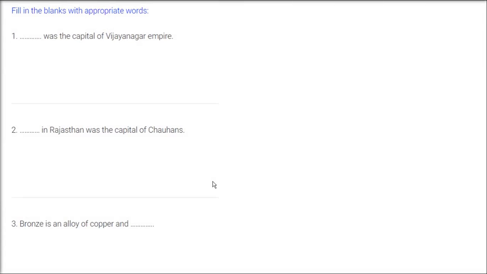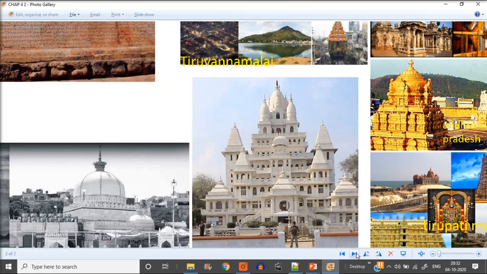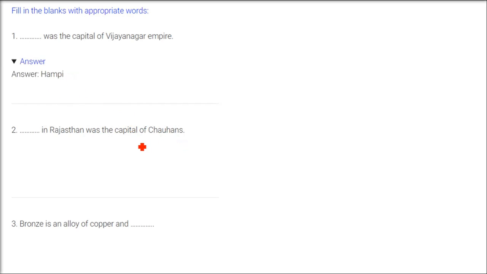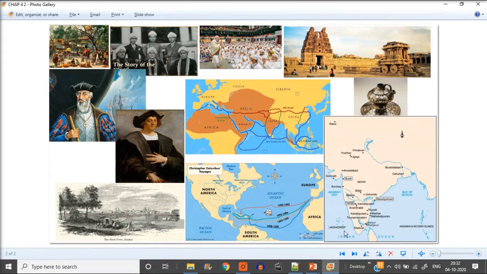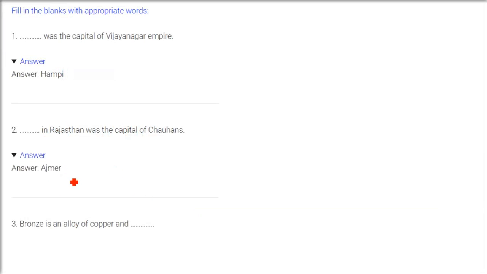Now, Hampi was the capital of the Vijayanagar Empire. Vijayanagar, Hampi. Its answer is Hampi. Next, Ajmer in Rajasthan was the capital of the Chauhans. I just told you. So Ajmer was the capital of the Chauhans. Ajmer, Rajasthan. Khwaja Gharib Nawaz, Ajmer Sharif.